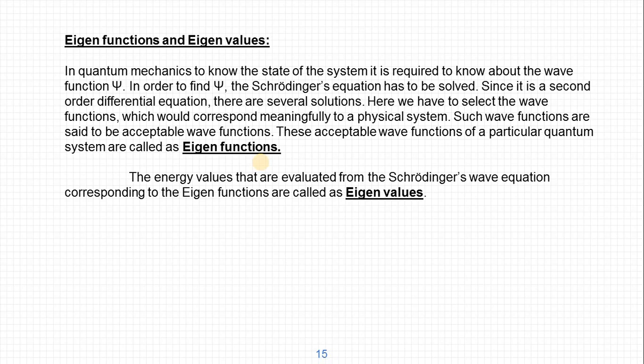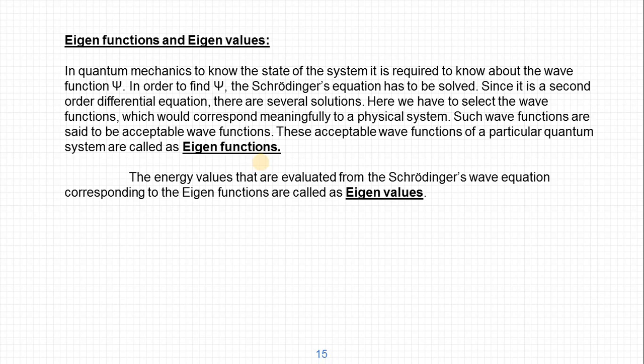For example, in the case of a hydrogen atom, we have a nucleus and an electron around it. The wave functions which describe the electron around the nucleus of the hydrogen atom are specific to that system. Only that particular system has that set of wave functions. Those are called eigenfunctions for the hydrogen atom.